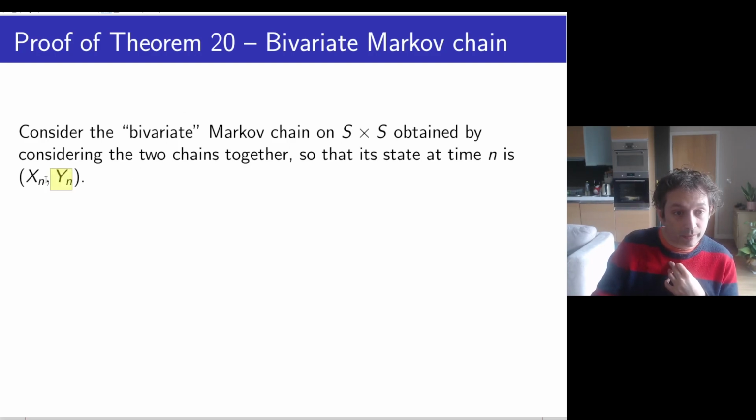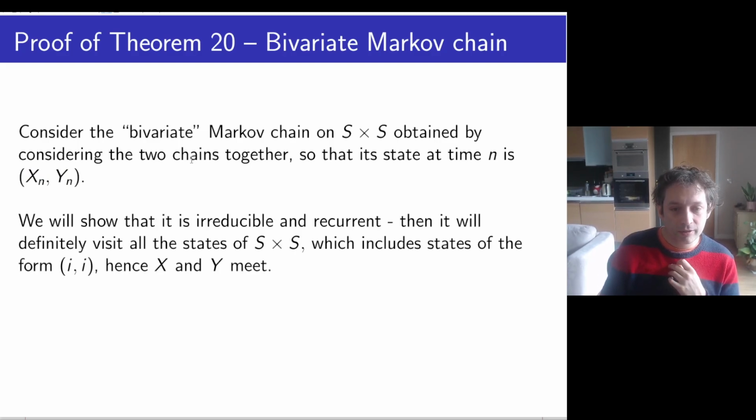And we have a funny Markov chain with a funny transition matrix, which we shouldn't really think of as a matrix because it's a bit too big, but that's fine. This new bigger Markov chain, we're going to show that it's irreducible and recurrent. And if we have both irreducible and recurrent, that's a thing we know. It's going to visit everyone.